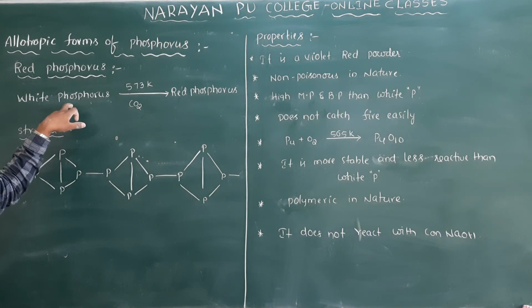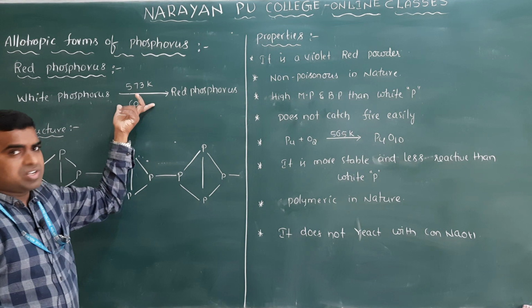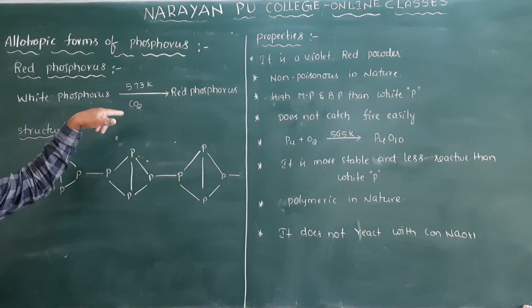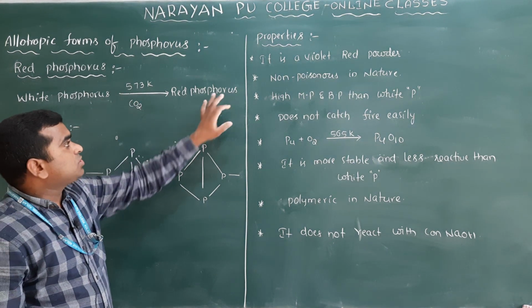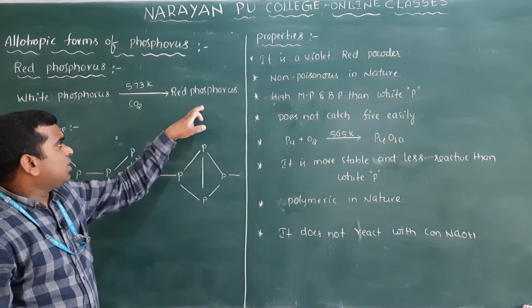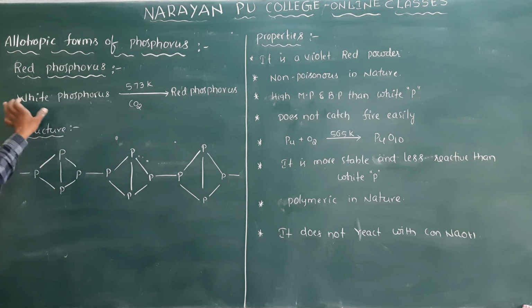Why? Because white phosphorus is highly reactive. If any air or moisture is there, it catches fire and reacts with the oxygen. So that's why an inert atmosphere must be maintained, and you will get red phosphorus. The formulas are the same. Here also P4, and here also P4, but one is red phosphorus and the other is white phosphorus.